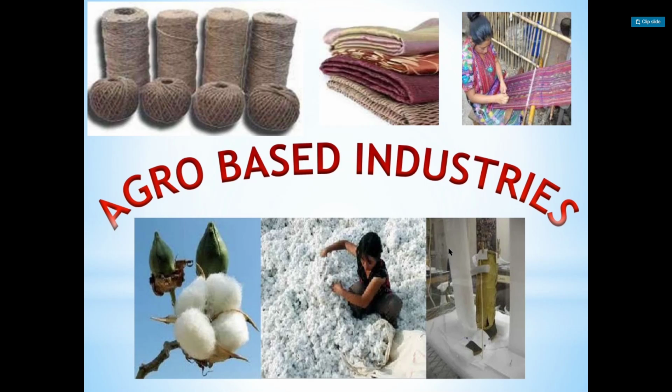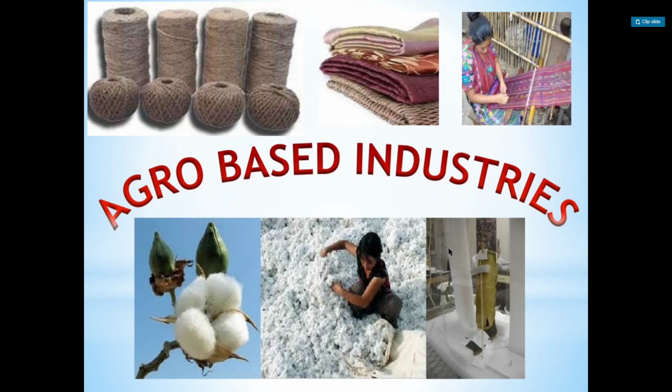This topic maybe we will conclude in 2 or 3 videos. So let's start. Agro based industries. Industries which obtained their raw material from agricultural production are known as agro-based industries. First of all, I will discuss the important points which we are going to cover in this topic. First, we will just give a look at that, and after that, we will start with this topic.